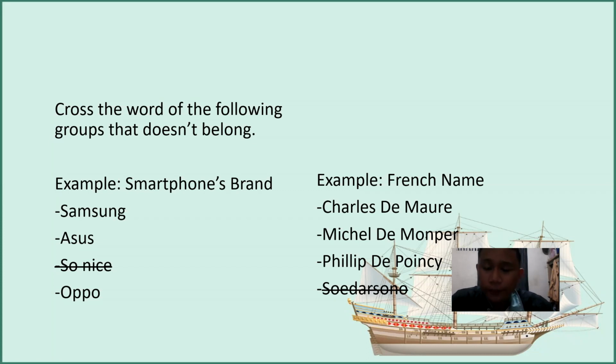And the next one, we can see it. The group is French male names: Charles de Meaux, Michael de Montper, Philip de Poincy, and the last one is Sudarsono. Charles, Michael, and Philip are names of Europeans, especially French. Sudarsono is a name from Java, so I think it does not belong to the group, and we will have to move it to make it clear.